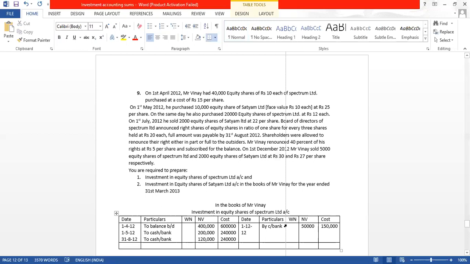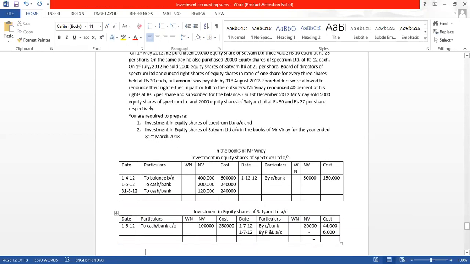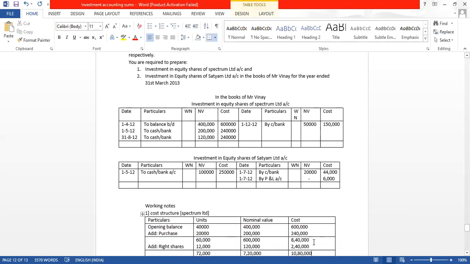Correct? So whenever we do a sale, one more question that comes to our mind is whether we have sold the shares for profit or loss.